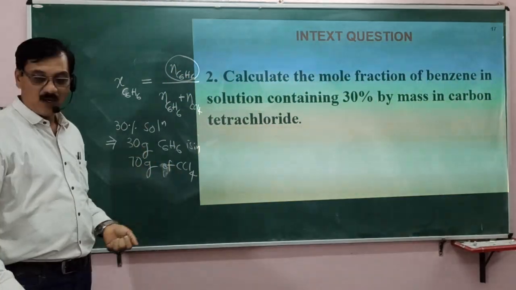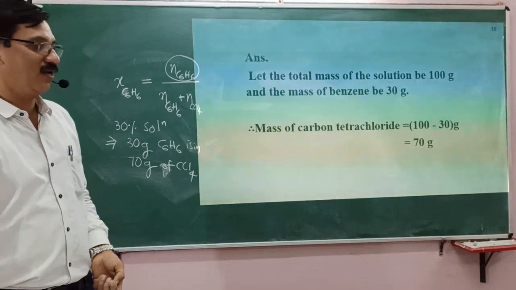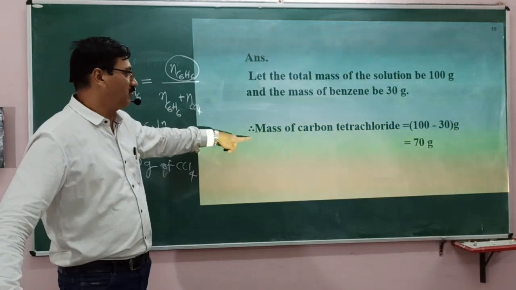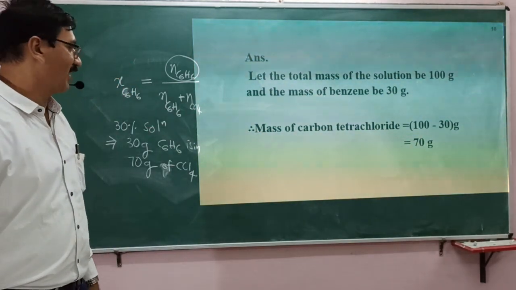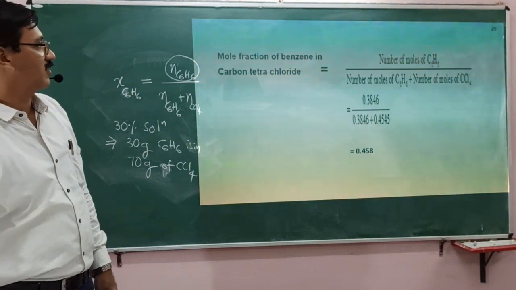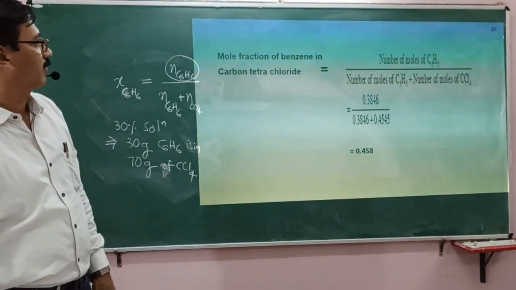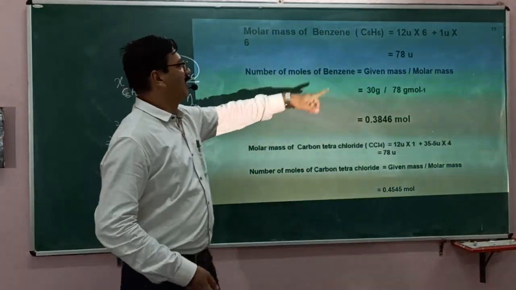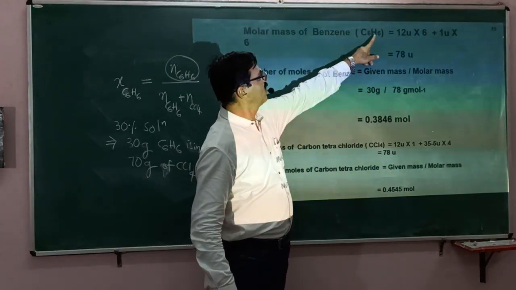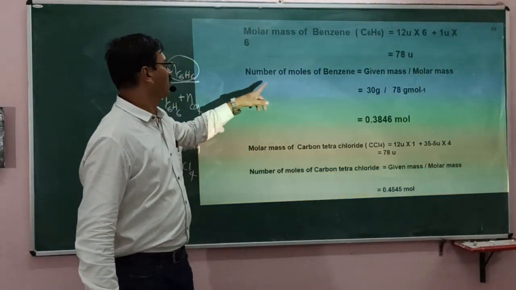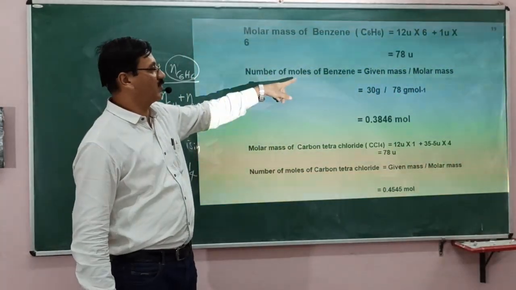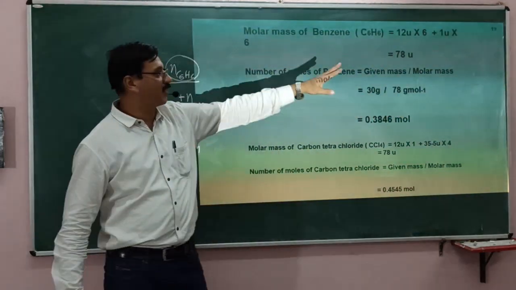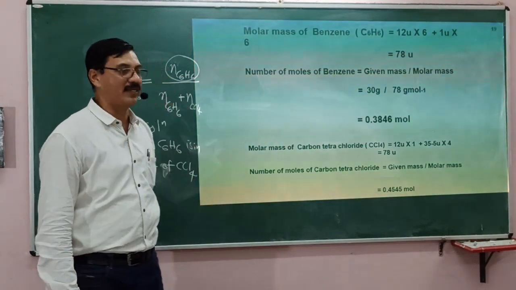So given mass is 30. What is the molar mass of benzene? So mass of benzene is 30 grams and mass of carbon tetrachloride is 70 grams. Molar mass of benzene can be found out like this: 12 into 6, 1 into 6, totally 78 u. Number of moles of benzene is given mass by molar mass. So 30 grams by 78 gram per mole, because molar mass you have to take. 30 by 78 is 0.3846.